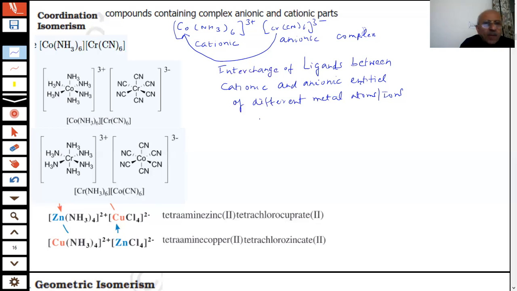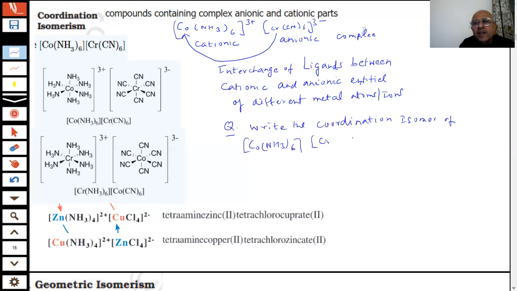We have tried to show it so it's more clear. We won't forget them. The question can be put in many ways. Write the coordination isomer of [Co(NH3)6][Cr(CN)6].